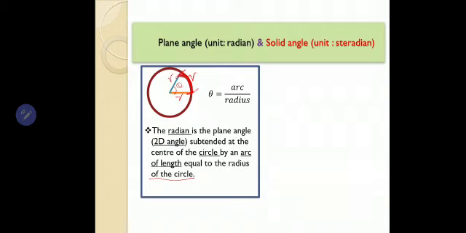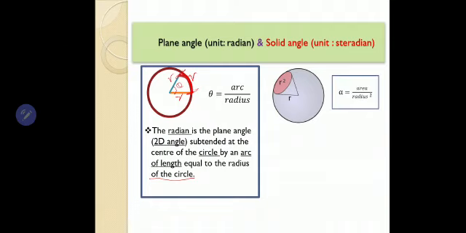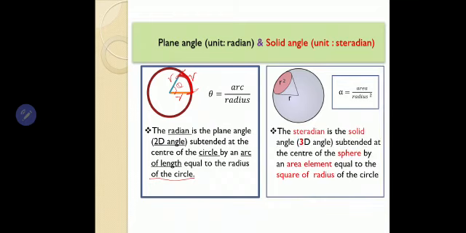Now what is solid angle? Solid angle means a 3-dimensional angle. So 3-dimensional means instead of a circle you need to imagine a sphere. So a sphere also has a radius, right?